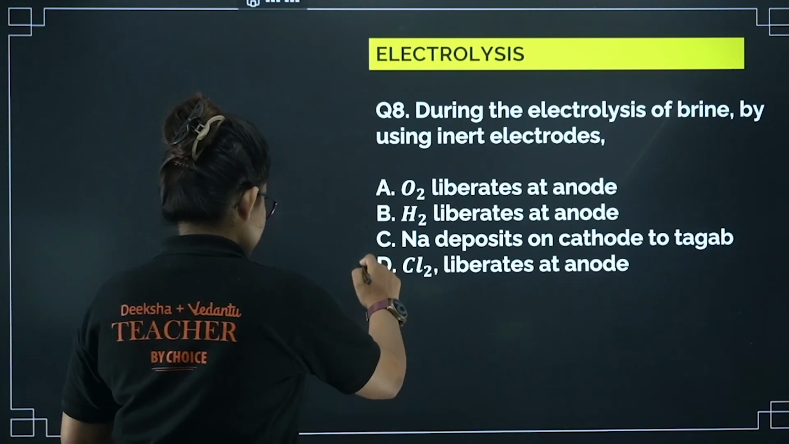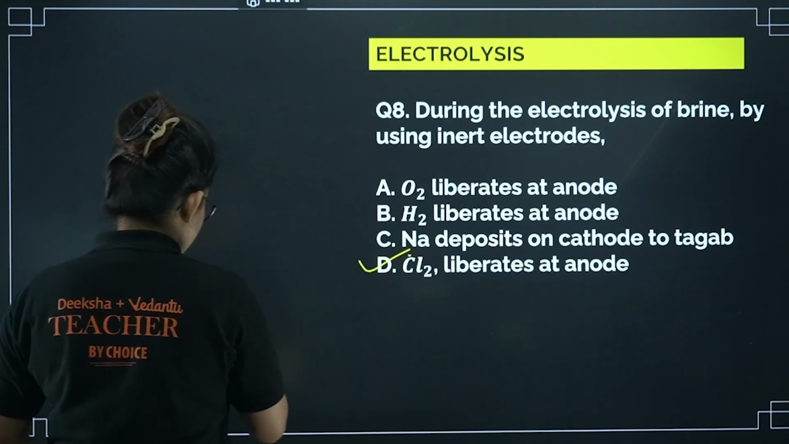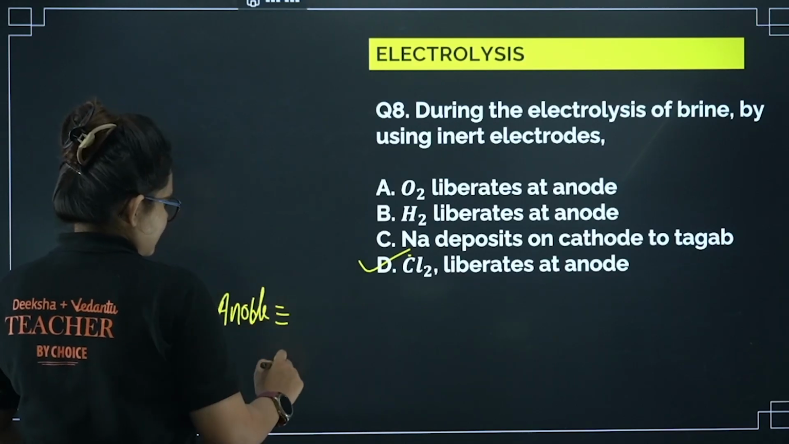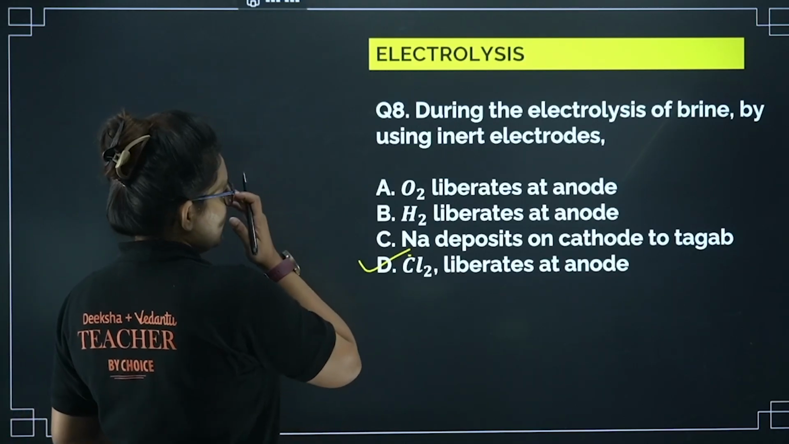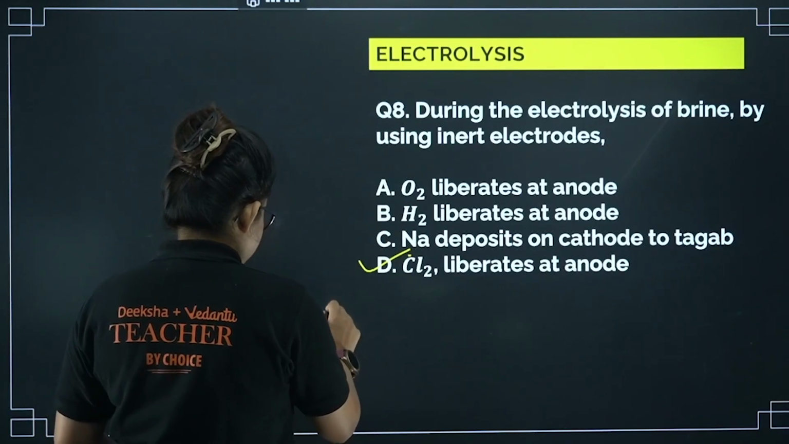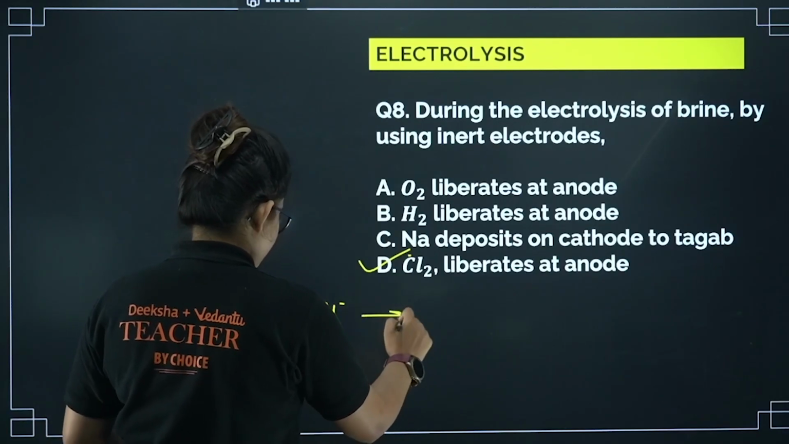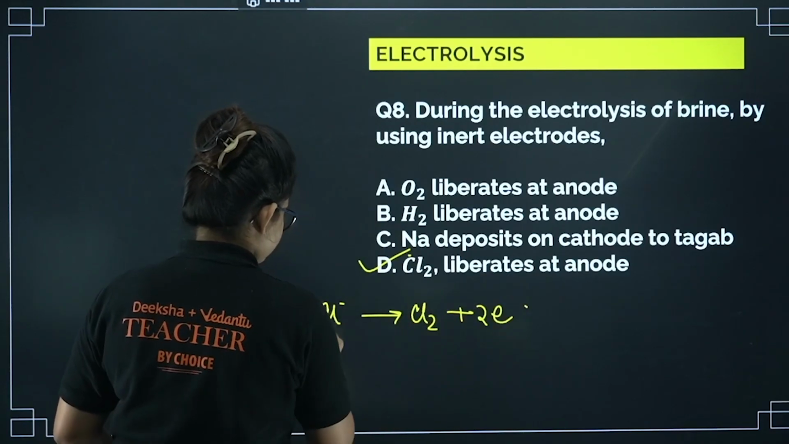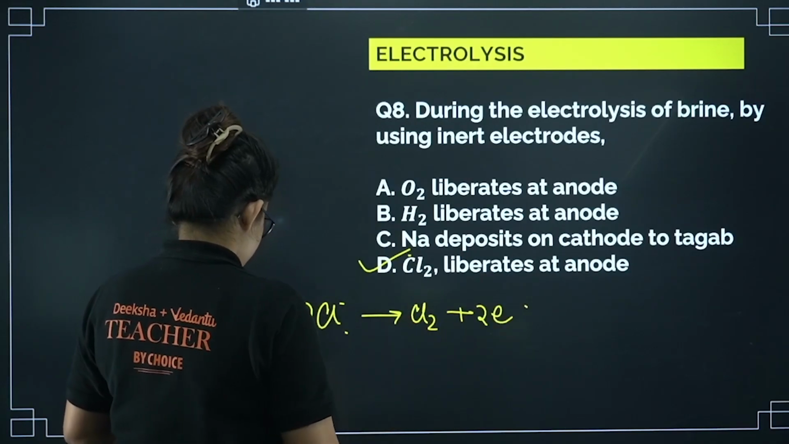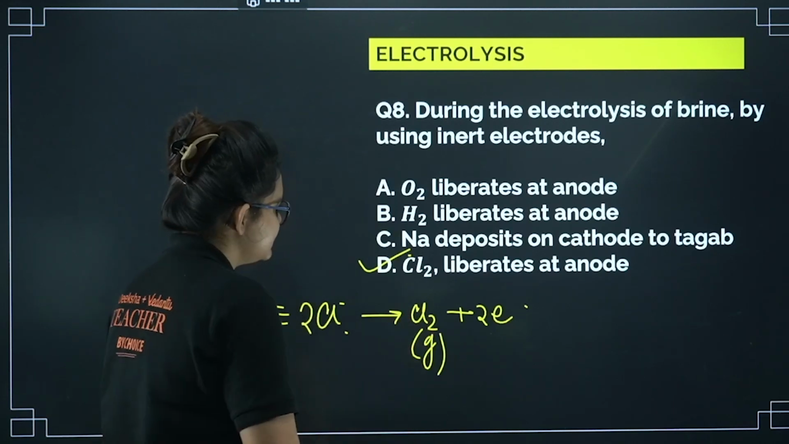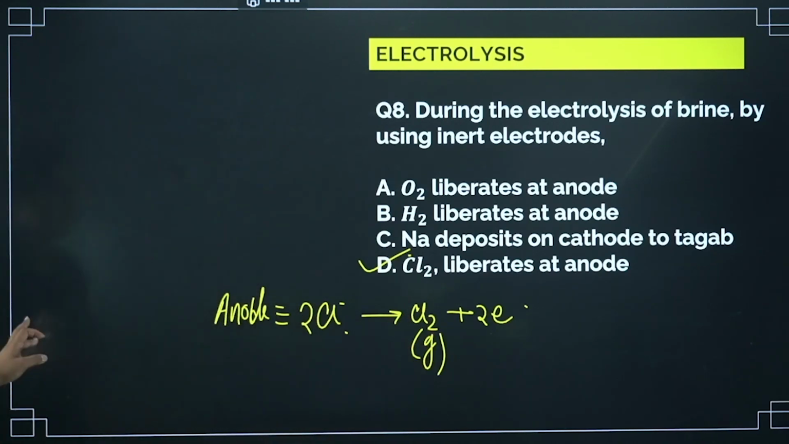Option D is going to be the correct one, because if you look at the anode reaction for the brine solution, this particular oxidation will take place. Here Cl minus will be converted to Cl2 and it will release 2 electrons. So this reaction will be preferred, hence you will get Cl2 over there. I guess it's clear.